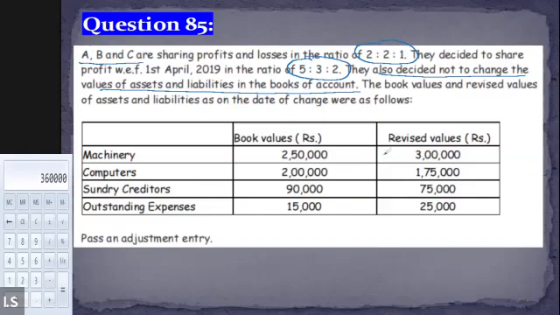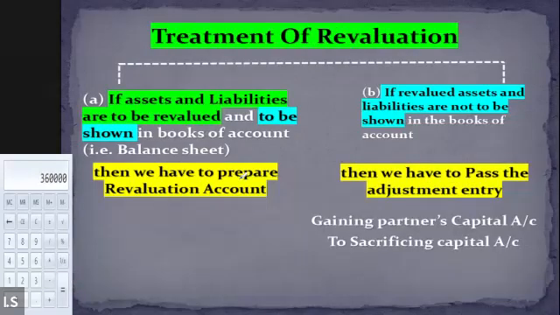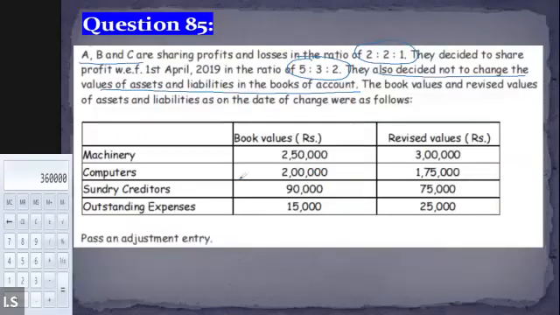The new value won't be recorded in the books of account. So this question clearly falls under the second category. Everyone, is this clear now? Since it is not to be recorded in the books of account, we are not going to change the value of the books of account. That means we are dealing with the second situation.